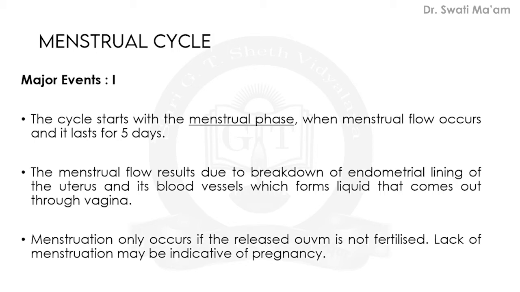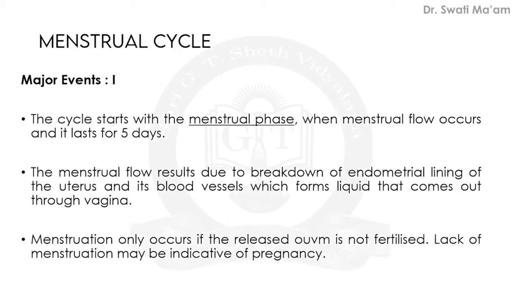The endometrium tissue as well as the ruptured blood vessels combine to form the menstrual flow, and it occurs through the vagina. During the first period of the menstrual cycle, that means day 1, 2, 3, 4, and 5, maximum up to the fifth day, this flow occurs. But from person to person, species to species, this flow can change. The range is from the third to the fifth day.